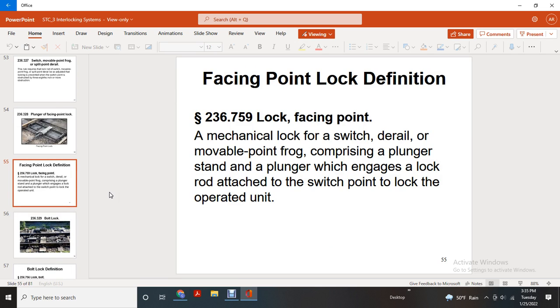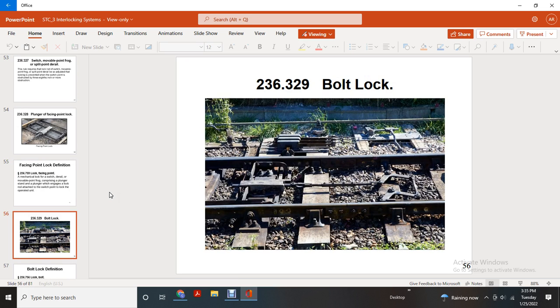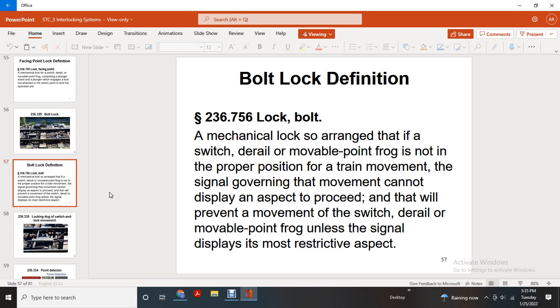Face point lock definition: locking a face point mechanical lock of switch or derail, movable point frog, comprising a plunger stand with a plunger which engages a lock rod attached to the switch point to lock operated unit. Shows a bolt lock. Lock bolt definition, 236.756: a mechanical lock arranged so that the switch or derail, movable point frog is not in proper position.